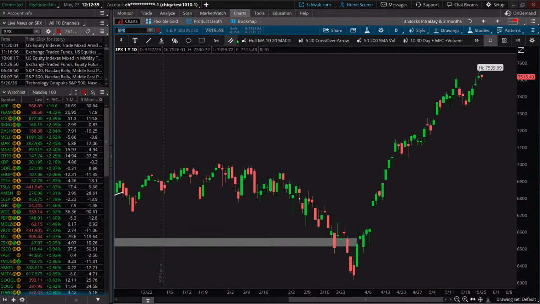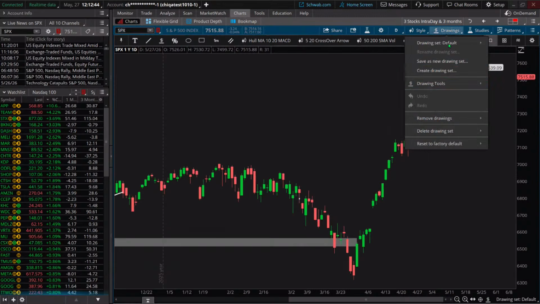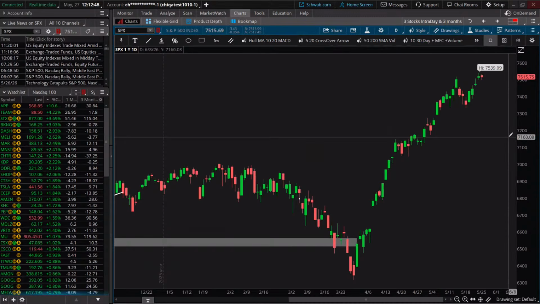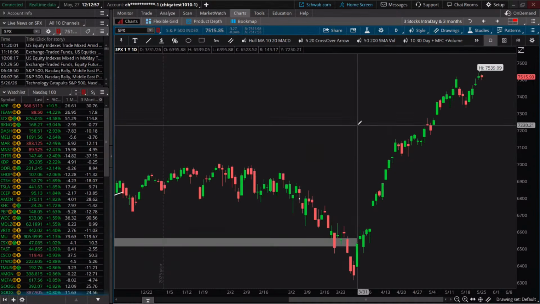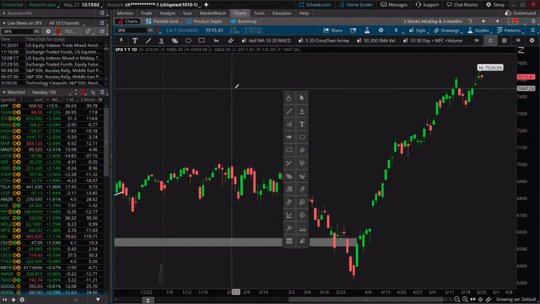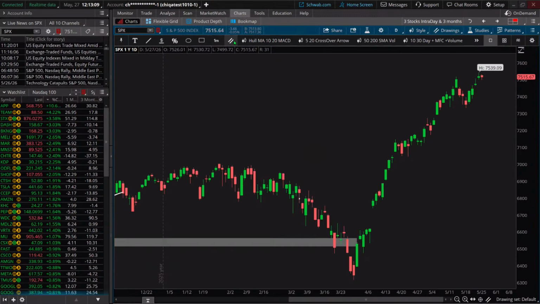Now, if you don't have it in your toolbar, another way you can access it is by clicking on drawings, drawing tools, coming down to here, or come down to the bottom right-hand corner. It'll show you what your active tool is. So right now it's showing me the channel because that's what I just selected. Or clicking on your mouse wheel scroll, click on that mouse wheel and it brings up the chart right here. Okay, so we've got a channel selected there.